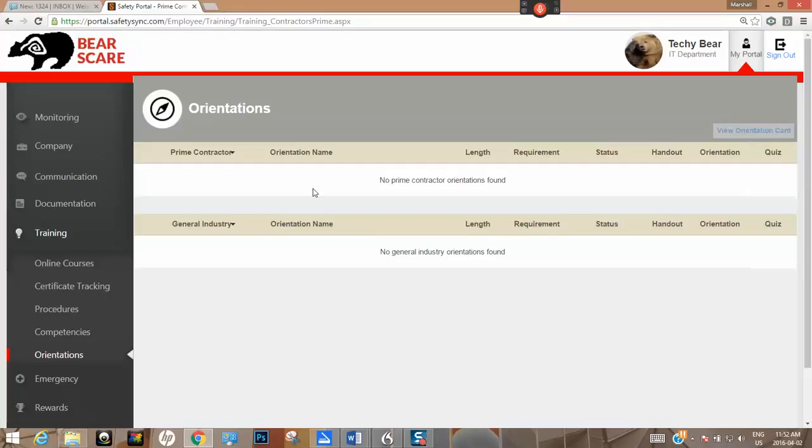But for example, if you are going up north to do some work and you need to take a helicopter, and there are online courses for Bell helicopters, I'll actually put this in here. You will take the online course to show that you have taken the Bell helicopter training, and then there's one less thing that you have to do when you go up to Fort McMurray, or you're prepared to go do the job prior to doing it. So any outside orientations